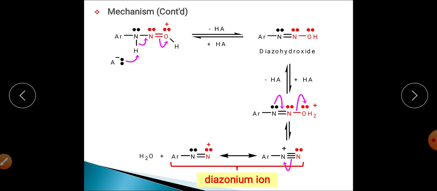So this is the overall mechanism of formation of the aromatic diazonium salt from aromatic amines by reaction with nitrous acid. A similar kind of mechanism can be involved in the case of the aliphatic one, but you know the aliphatic diazonium salt is unstable and soon gets converted into R positive. So this is the reaction.